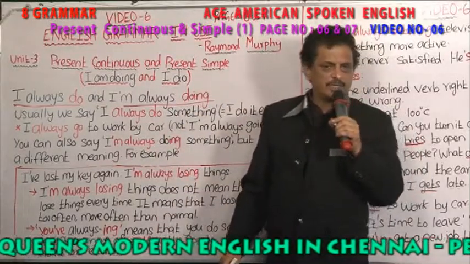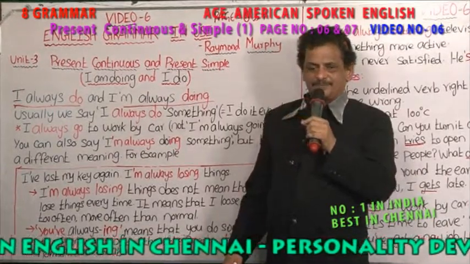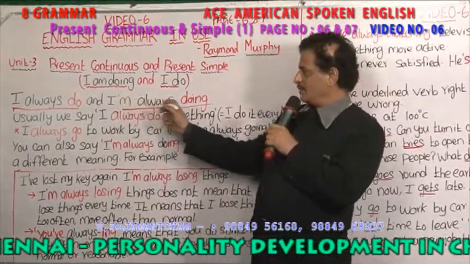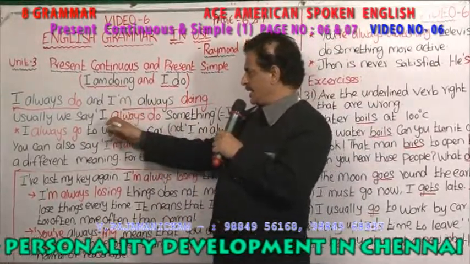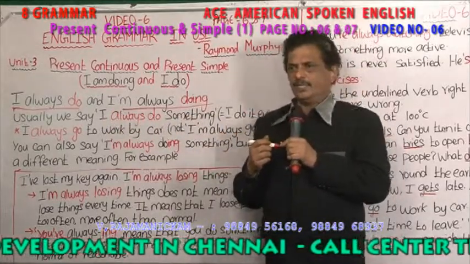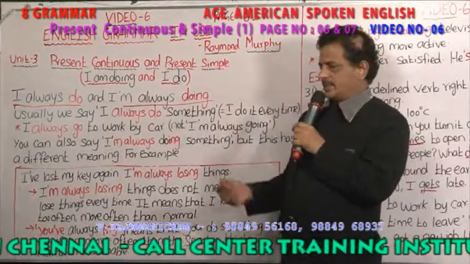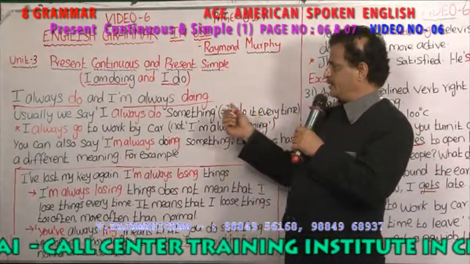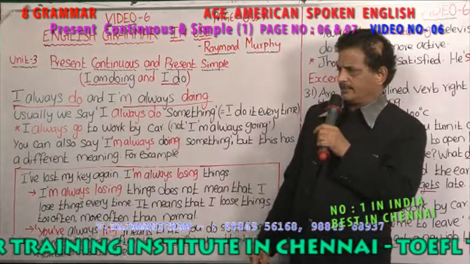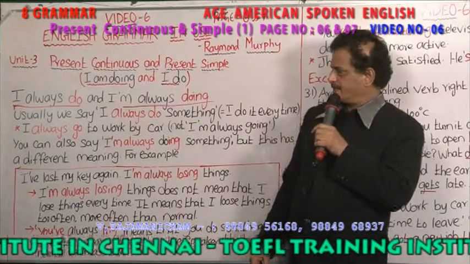I always work. He always works. He is always working. What is the difference between I always do and I am always doing? See, usually we say I always do something. I always work. He always works. I do it every time. When you say I always do, it means that you are doing it very often. I always study. She always dances.